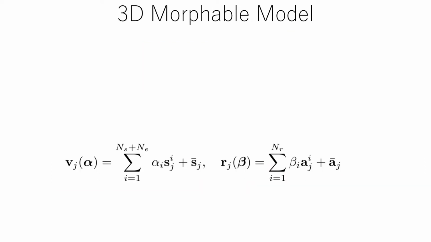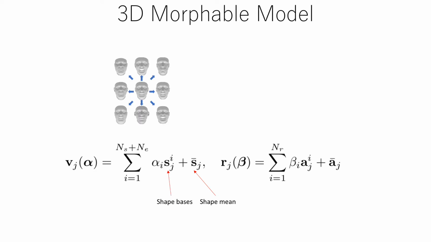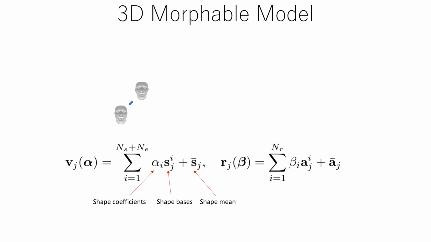Now we explain the technical detail of our approach. As a representation of a face, we use the 3D morphable model, which is commonly used for face reconstruction. For shape representation, the position of each vertex is calculated as the sum of the shape mean and the linear combination of shape bases. In the context of face reconstruction, we estimate shape coefficients from the input. For albedo representation, we calculate albedo on each vertex in the same way.